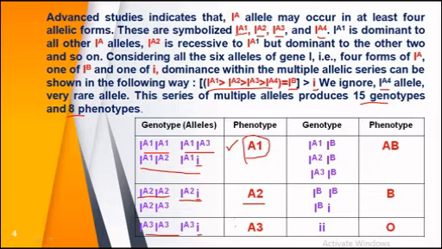So for the formation of blood group type A3, these 2 alleles should appear in the organism.